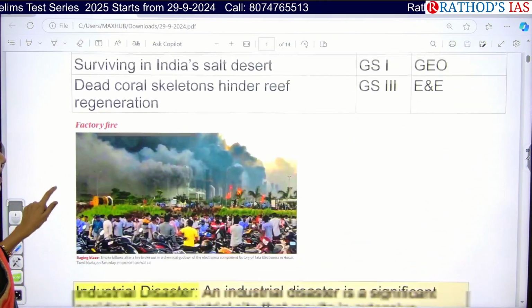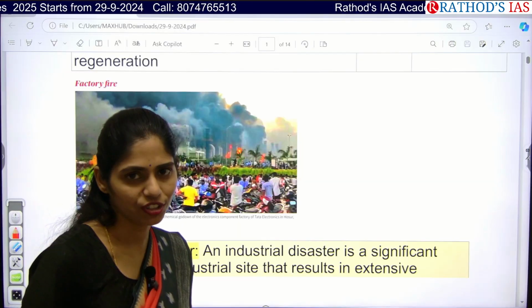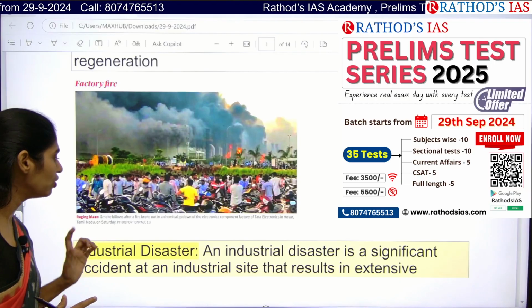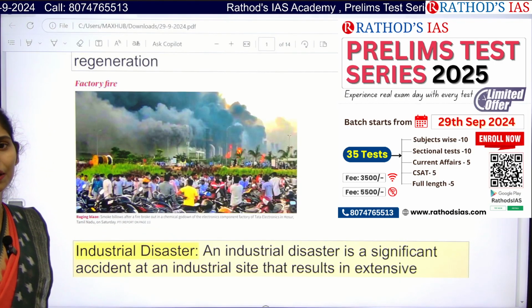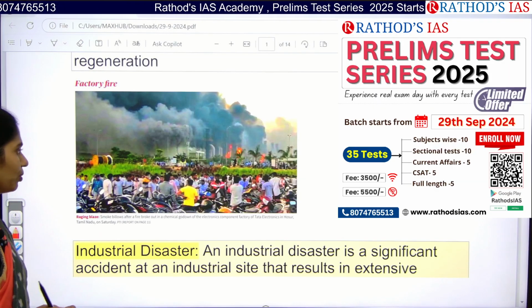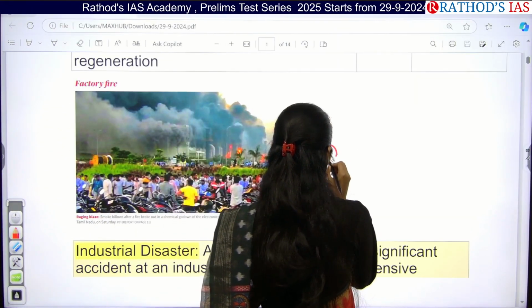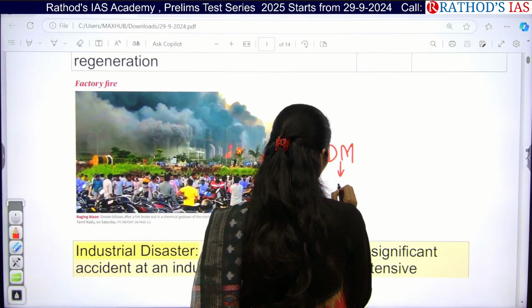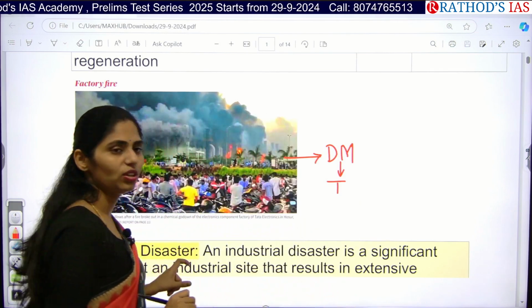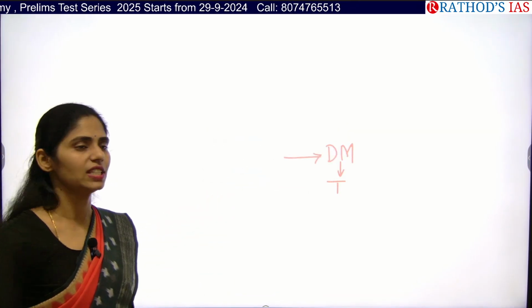And let us see the first article. So I see this interesting image on the front page of the International Edition of The Hindu. This image shows smoke coming out of a fire that broke out in a chemical godown belonging to the factory of Tata Electronics in Tamil Nadu. So can we relate this image with disaster management? In disaster management, you will be studying industrial disasters. So from that point of view, can you see this? Yes, right?